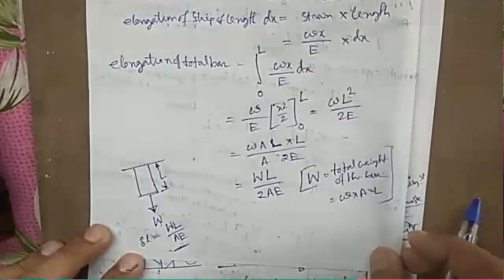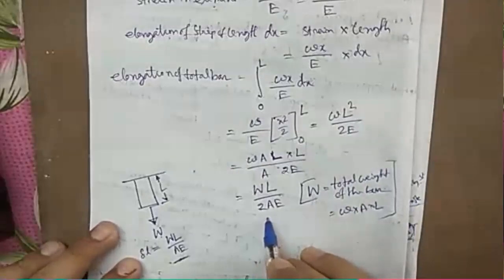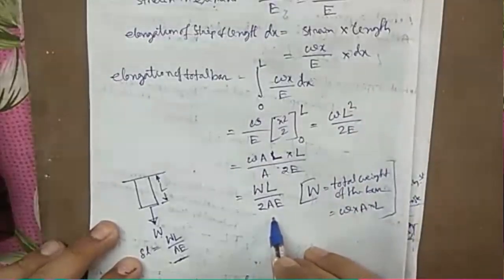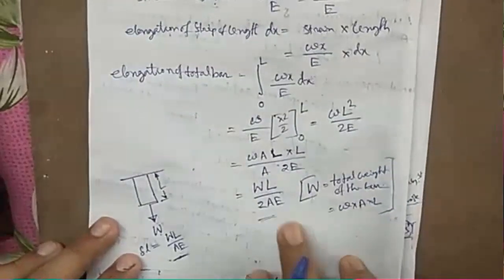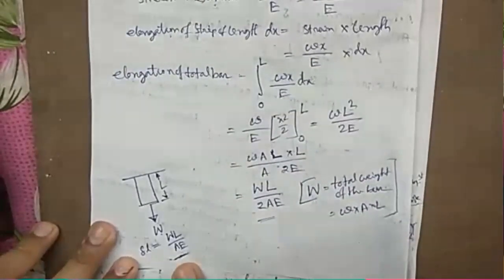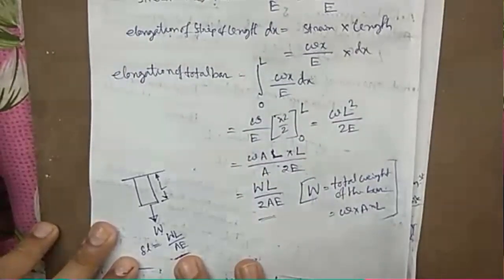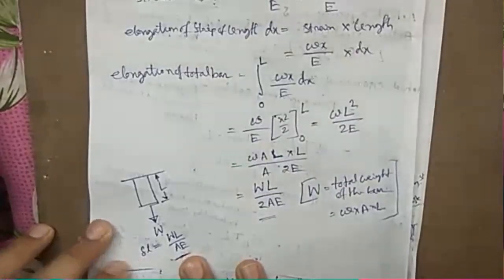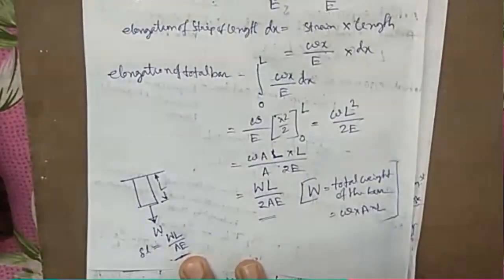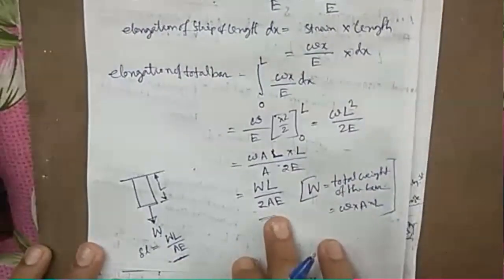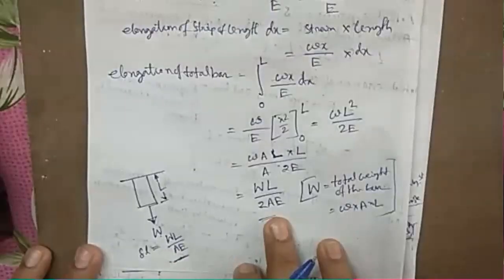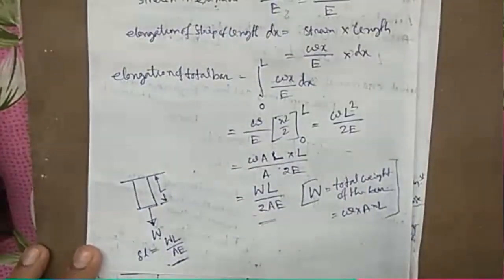When we are considering its own weight, not any external load, then the elongation is half. So this is the value due to own weight, and this is the value when the load is external and equal to its weight. Here the own weight is not considered. Here there is no external load, own weight is considered. When it has its own weight plus external load, then both the elongations will be added up.